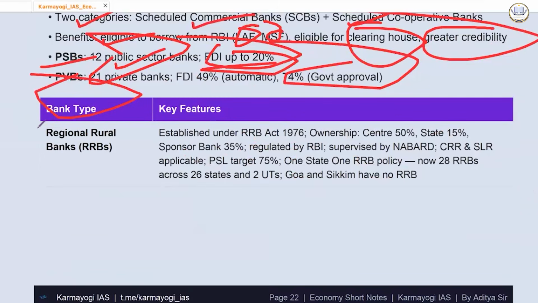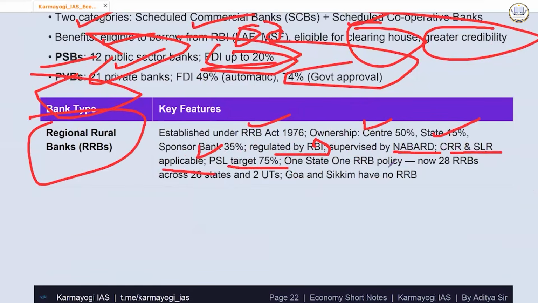Now there are different types of banks. Regional rural banks, which are called RRBs. These were established under the RRB Act 1976. Ownership is Centre 50%, state 15%, sponsor bank 35%, and it is regulated by RBI. It is supervised by NABARD. CRR and SLR are applicable. PSL target 75%. One state, one RRB policy. Now there are 28 regional rural banks across 26 states.